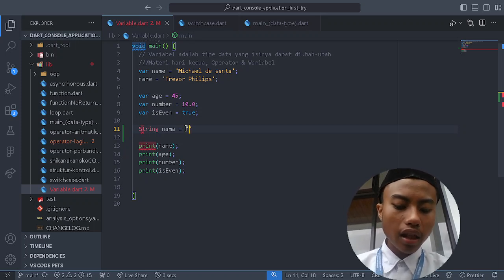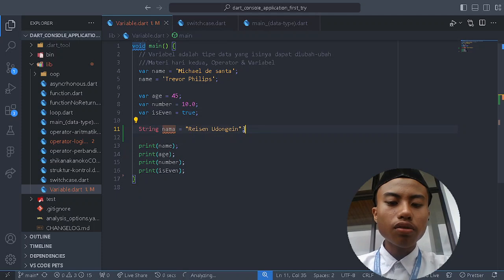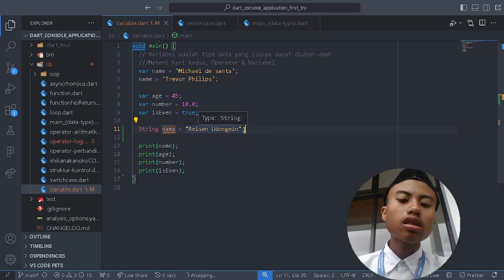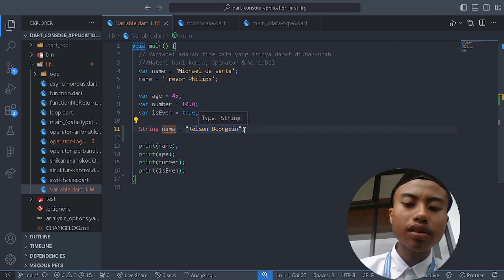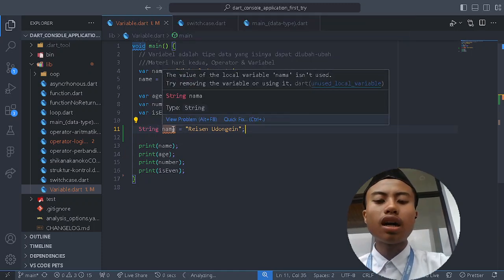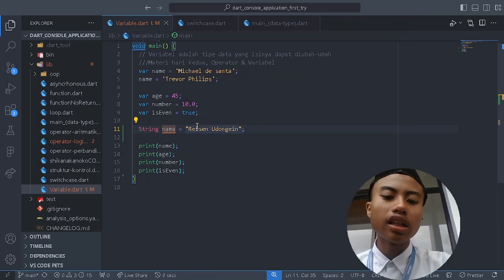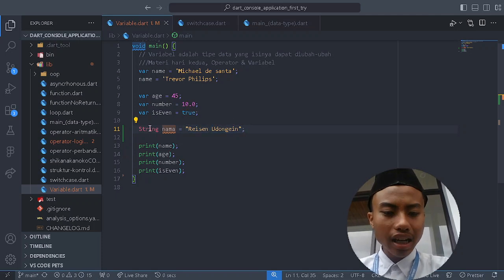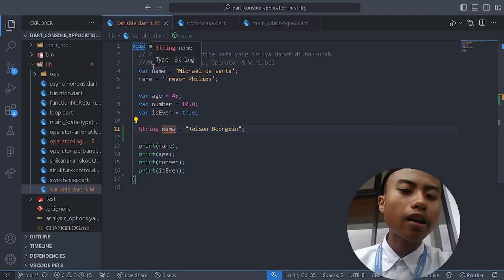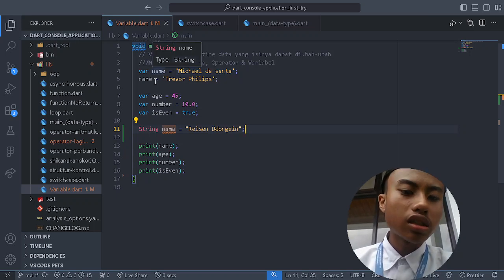Then we make something like instant udon, and of course, as in many other languages, we should end it with a semicolon. So we have a string. The string name is nama, and inside of the string there is the content. This is the content inside the string. You can see the type is string, so it's the same.